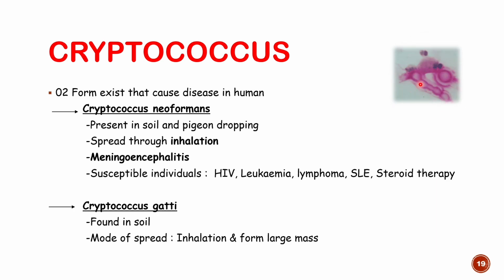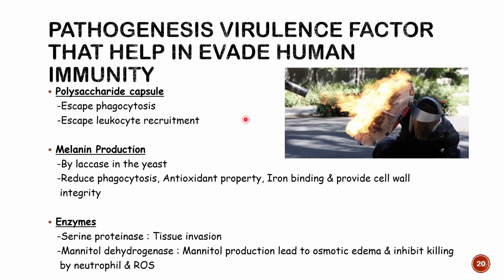This is a special stain that was used for detection, the PAS stain, right? The periodic acid Schiff stain. So it demonstrates a thick capsule. So the first virulence factor is the capsule. What is the role of the capsule in evasion of immunity? The capsule will hide the antigen of the fungus. In that way they will escape phagocytosis, because phagocytosis can happen only if the antigenic receptor over the fungus is recognized. Here it will not be recognized because of the capsule, so phagocytosis will be escaped.